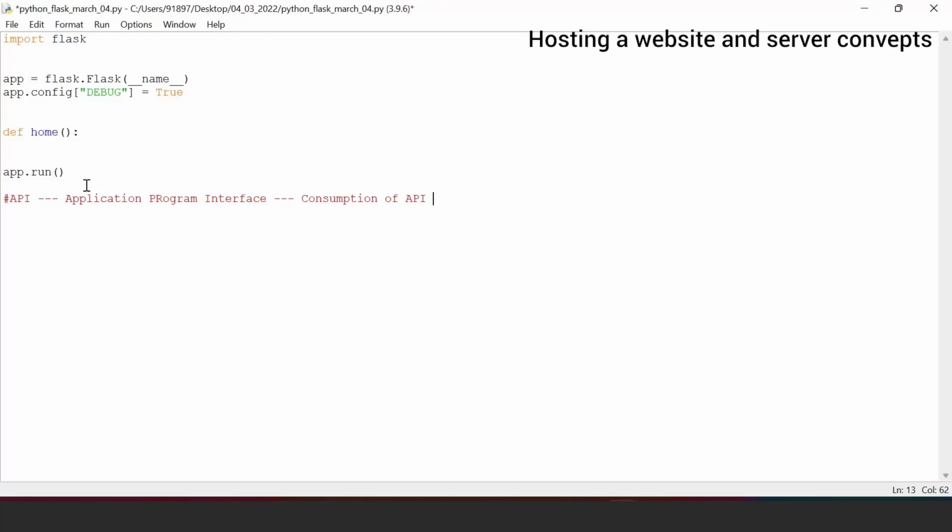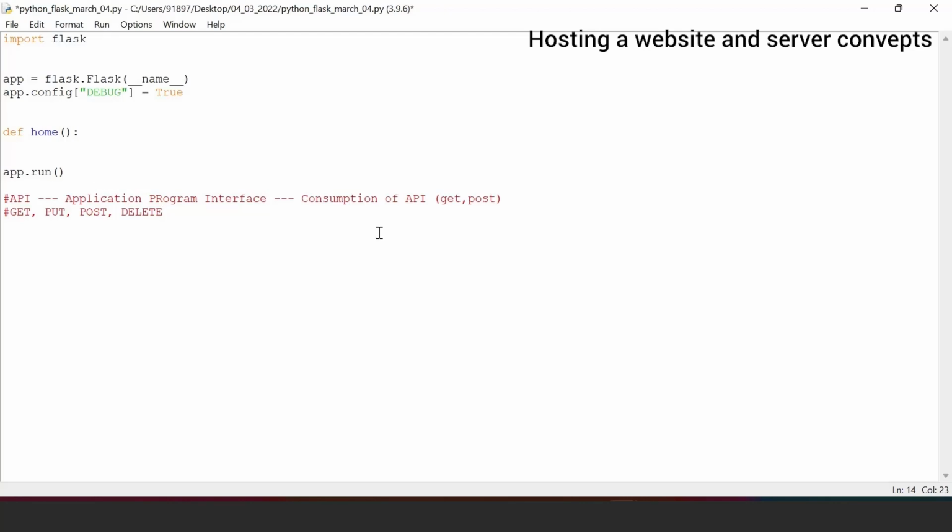Consumption of an API can be done with two mechanisms, GET and POST methods predominantly. I'm repeating, GET and POST methods are something that we use predominantly. On top of that, there are a lot of methods: GET, PUT, POST, DELETE, and lots more. But basically, the two common methods we associate ourselves with are GET and POST.